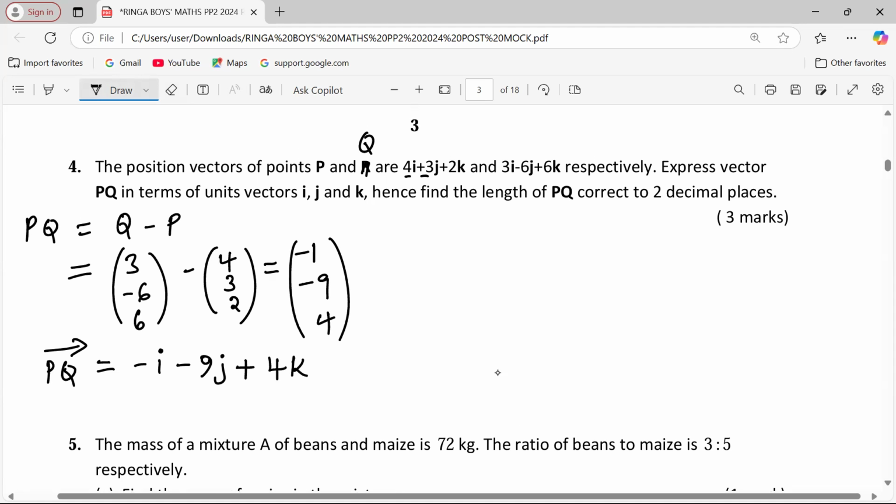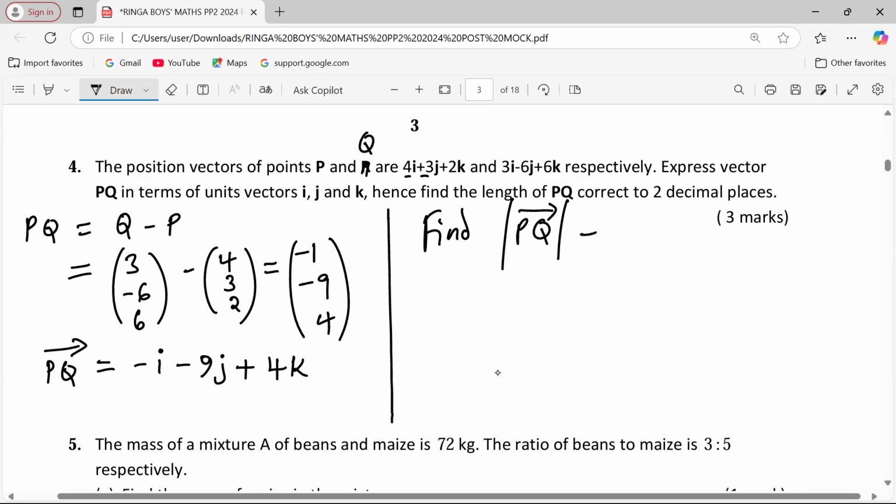Then there is another demand statement there, whereby we needed to find the length. Another name for being told to find the length is find the magnitude, find the modulus or find the size. So the vector PQ is written like this, then 2 slashes. That means the magnitude of the vector.